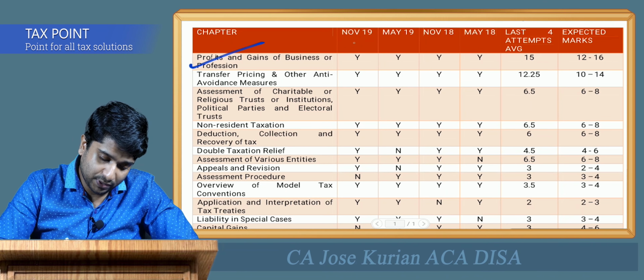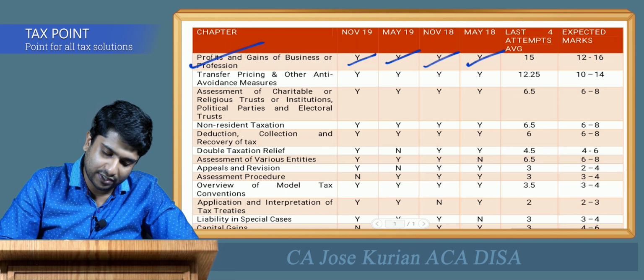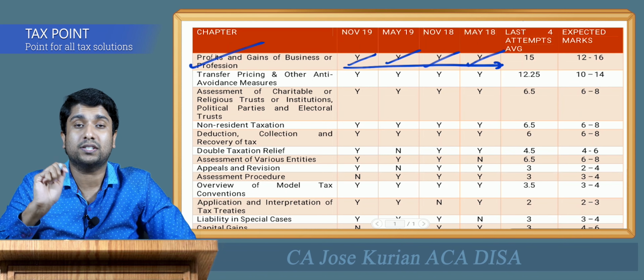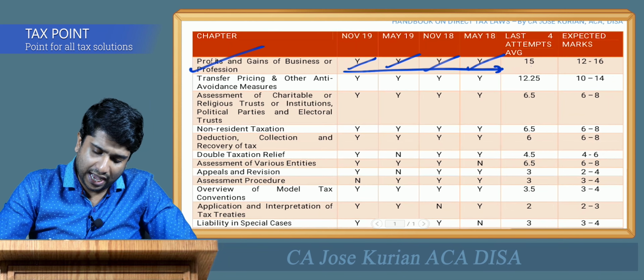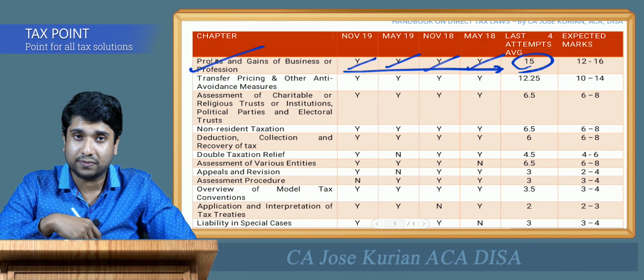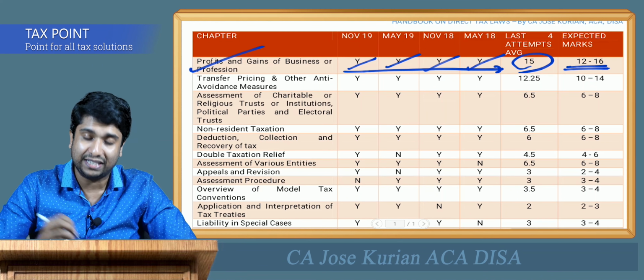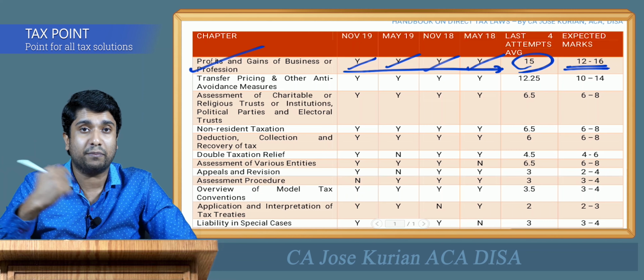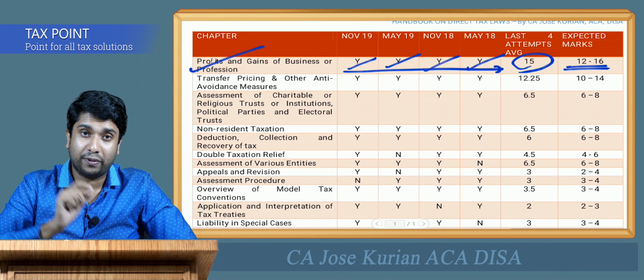As you can see, in November 2019, May 2019, November 18 and May 18, they have consistently asked questions from this chapter. The average of marks from this chapter is around 15 marks, and you can expect around 12 to 16 marks in your upcoming examination. And one more thing, you have to be very careful.